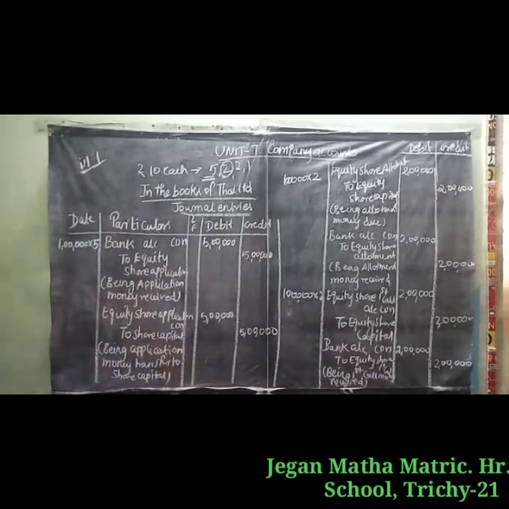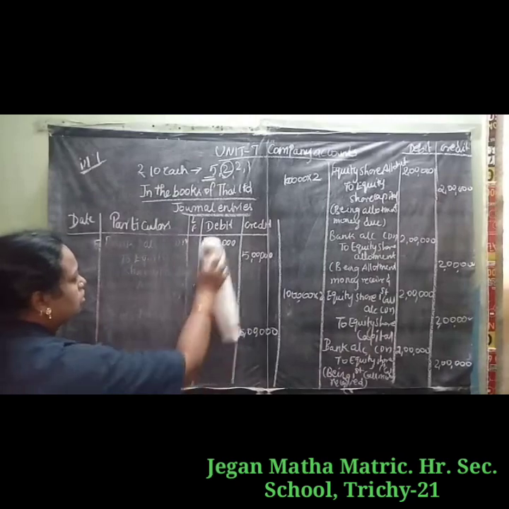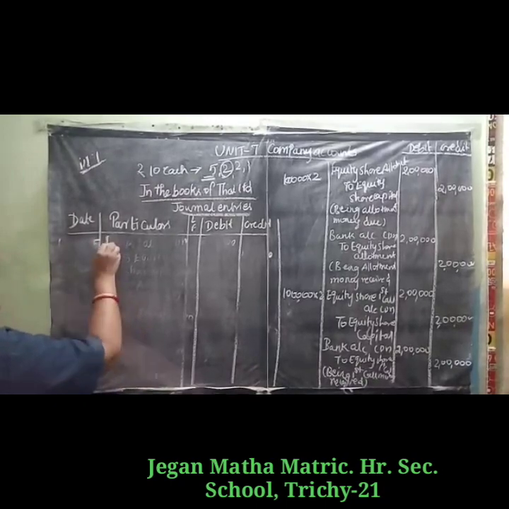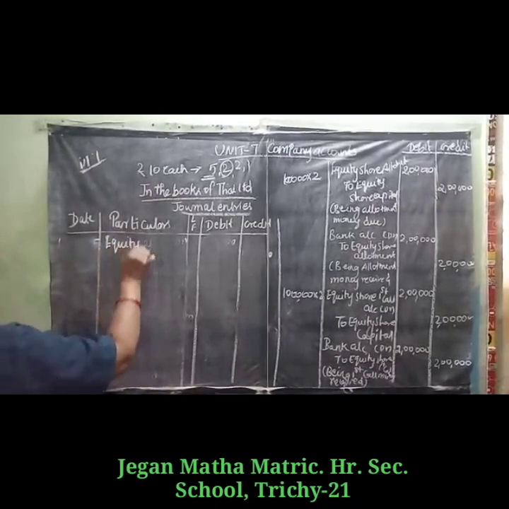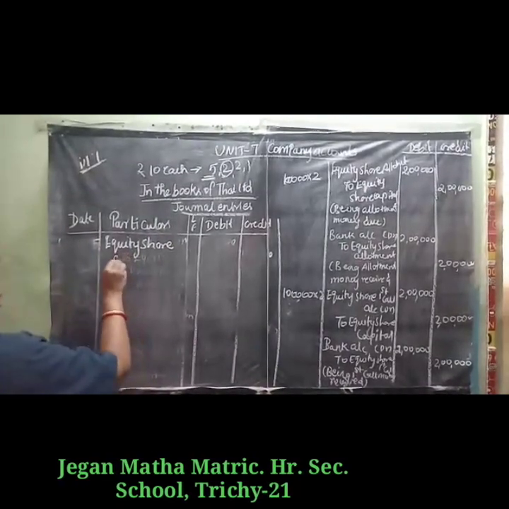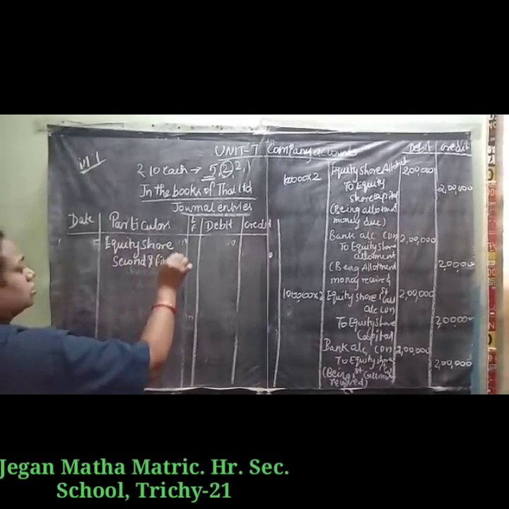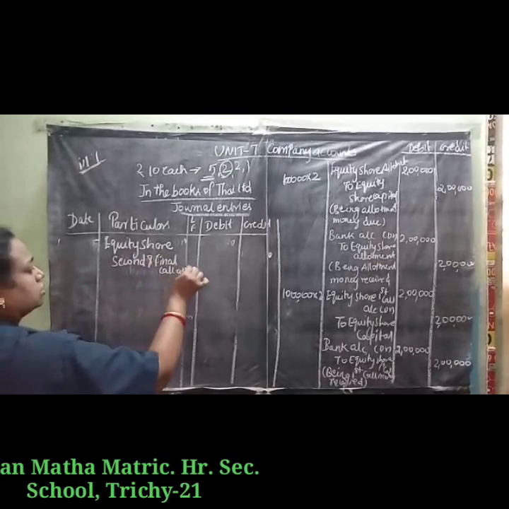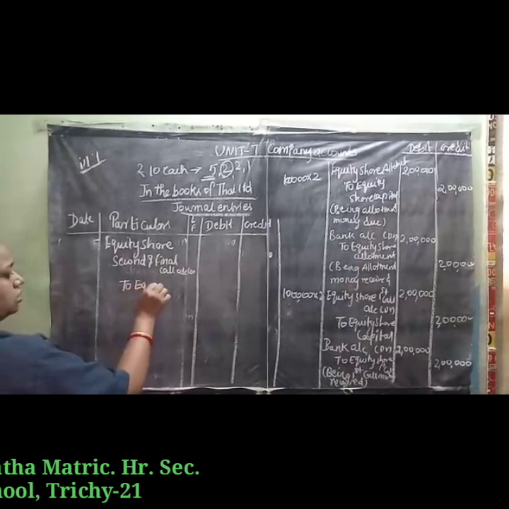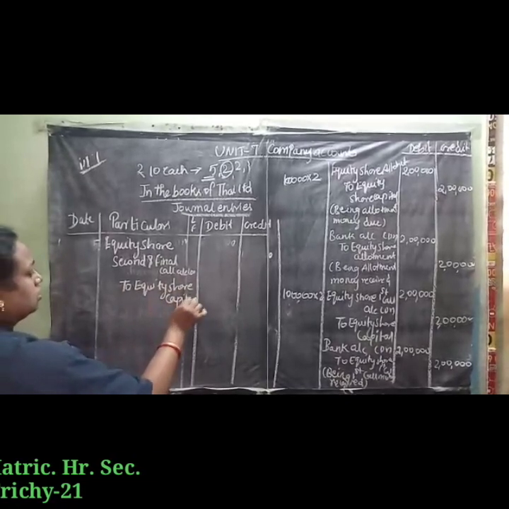Next we have to write for the second call. For the second call entry: Second and Final Call Account debit to Equity Share Capital. 1 lakh into the final call amount of 1 rupee, so 1 lakh.